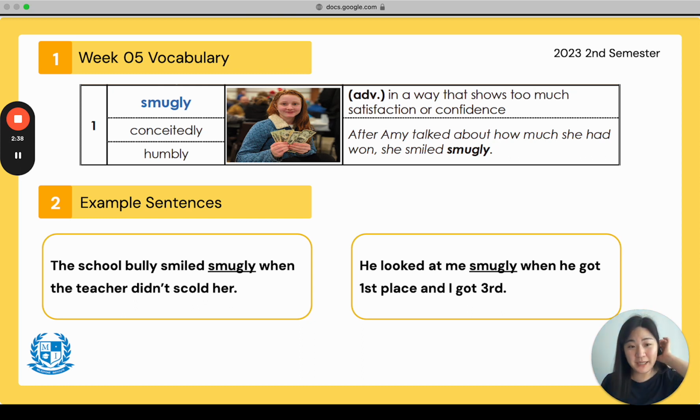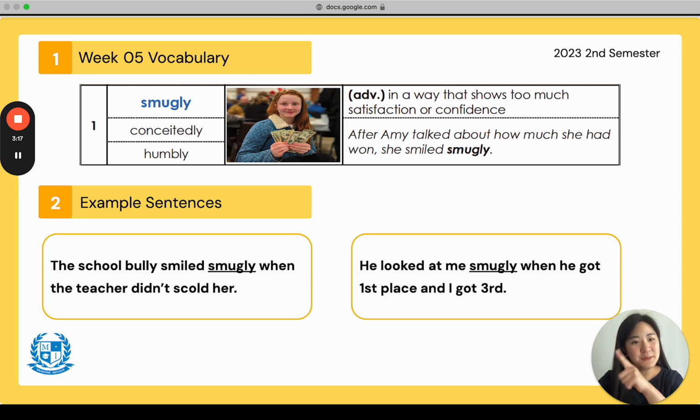Number 1, everyone repeat after me and say smugly. Smugly. Good. The synonym is conceitedly, and the antonym is humbly. Again, with the ly. We have an adverb here. And the definition says, in a way that shows too much satisfaction or confidence, meaning, I'm very happy, but a bit too much. The example sentence says, after Amy talked about how much she had won, she smiled smugly.